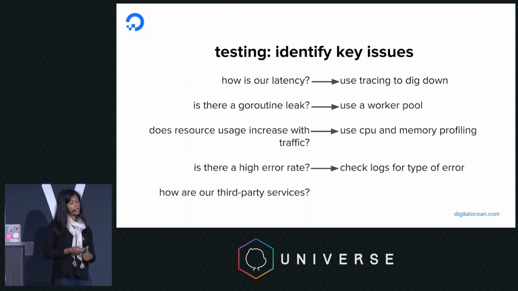So testing is very helpful in that first, we can identify key issues. So here are some questions that we often get while testing, and you'll actually see this in some of the examples that I go through later. How is our latency? Maybe if we have a latency spike, we can use tracing to dig down further. Is there a Go routine leak? This is also something that has happened, and we ended up using a worker pool. We can also see if there's a resource spike with traffic and use a different tool, CPU or memory profiling, to drill into that.